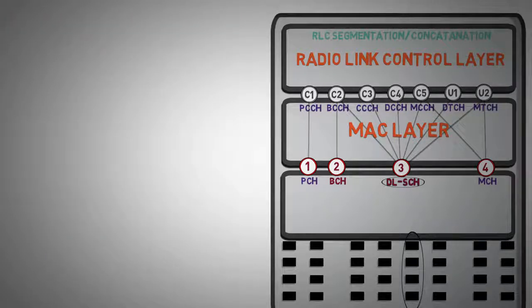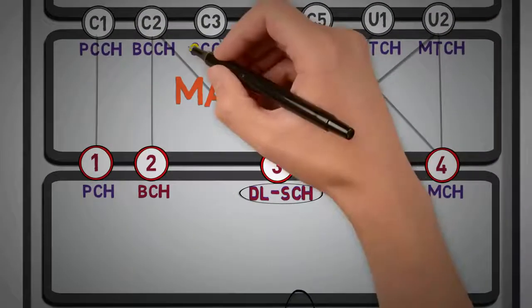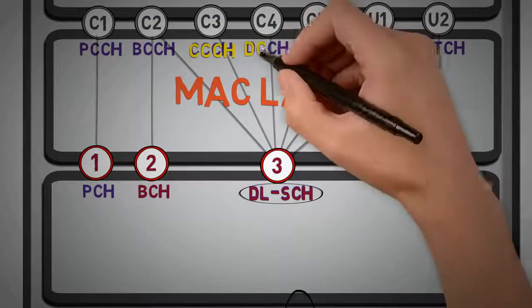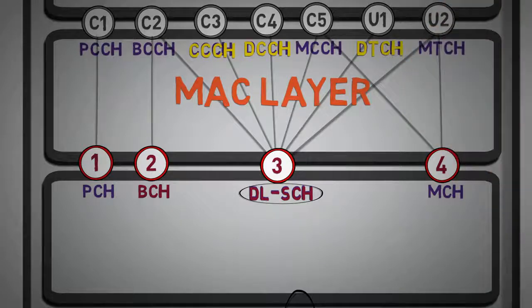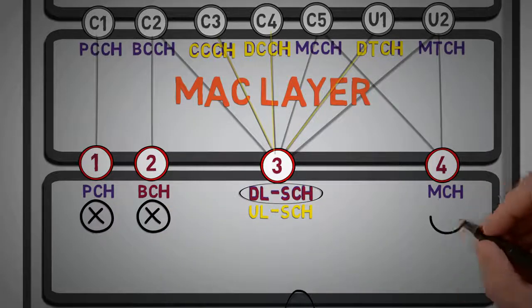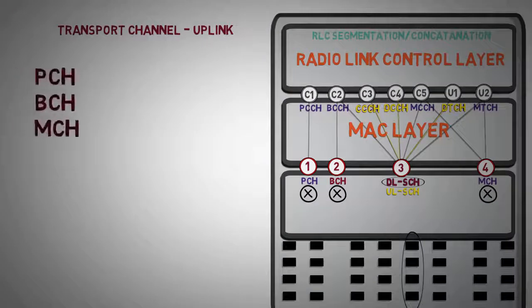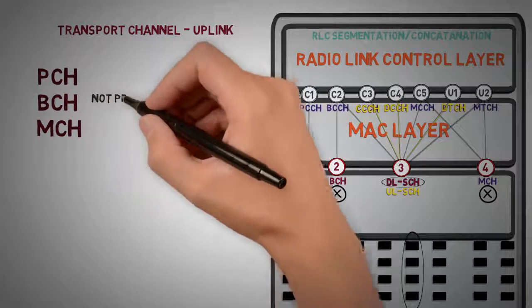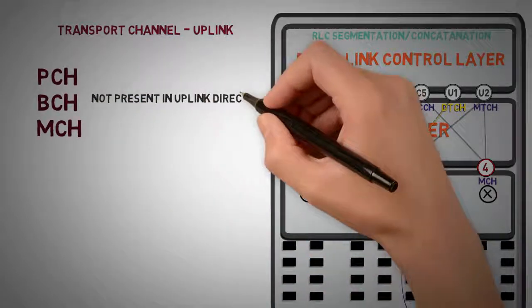The transport channels used in uplink are similar to downlink. The logical channels such as Common Control, Dedicated Control and Dedicated Traffic channels are mapped into the uplink shared channel. As there are no paging, broadcasting and multicasting messages in the uplink direction, these channels are not present in the uplink direction.